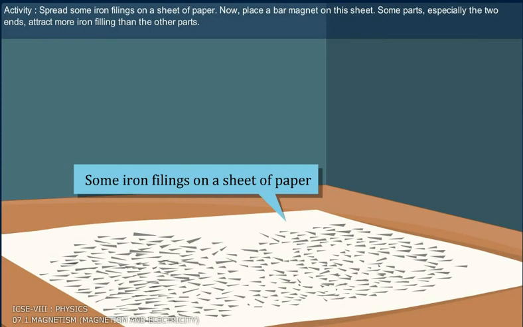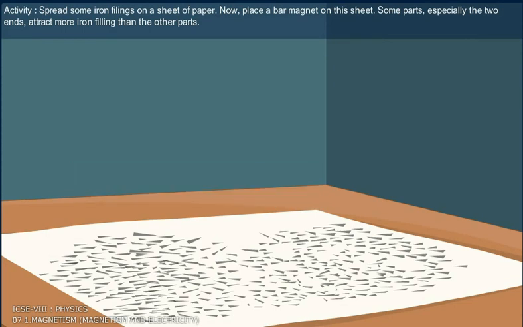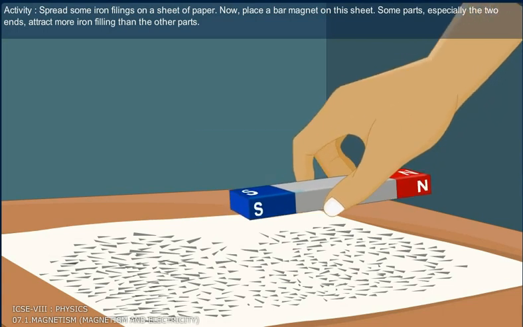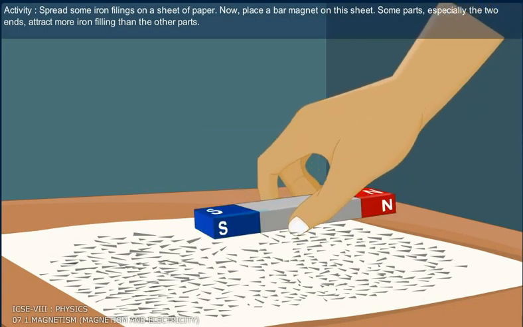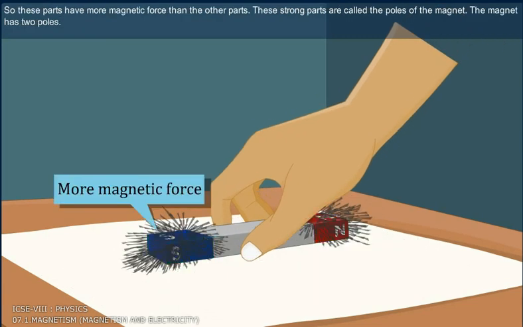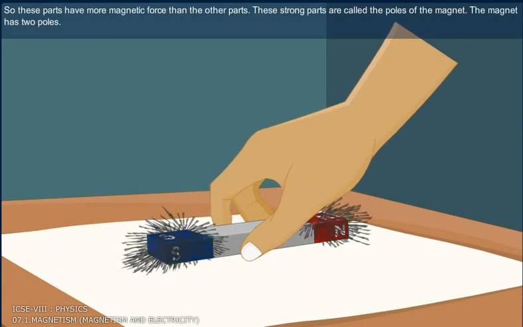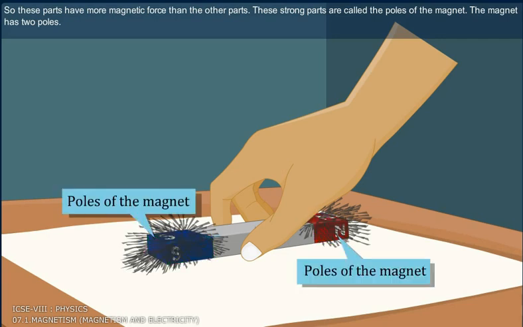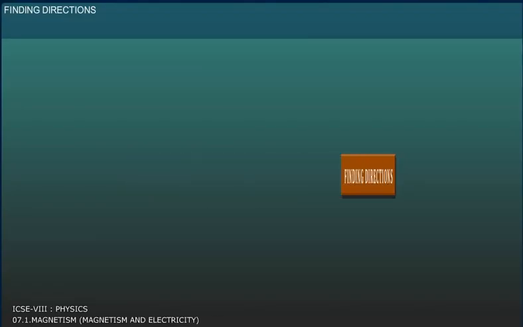Activity. Spread some iron filings on a sheet of paper. Now, place a bar magnet on this sheet. Some parts, especially the two ends, attract more iron filings than the other parts. So, these parts have more magnetic force than the other parts. These strong parts are called the poles of the magnet. The magnet has two poles.